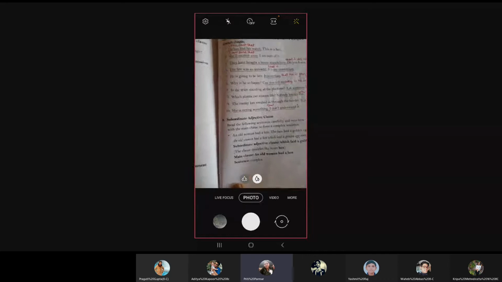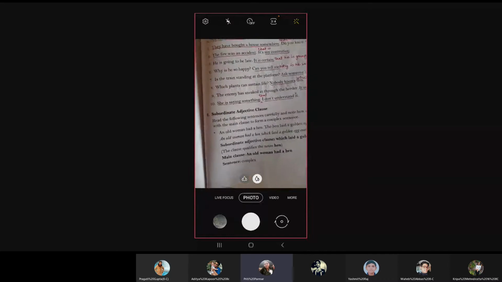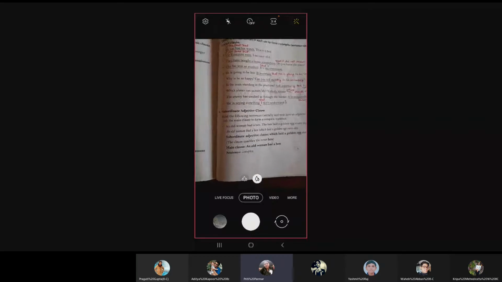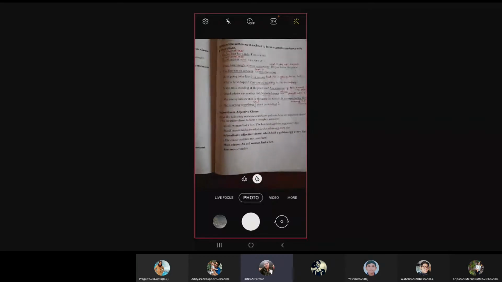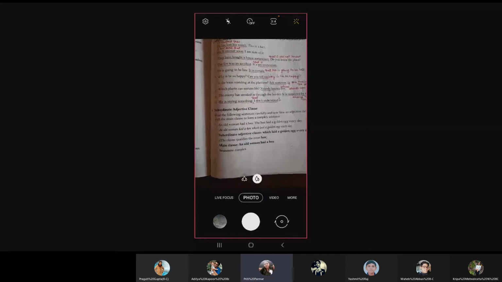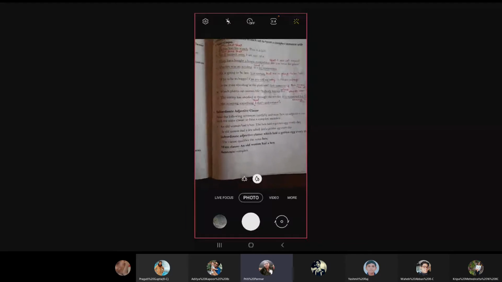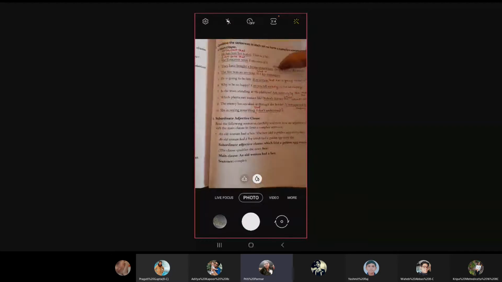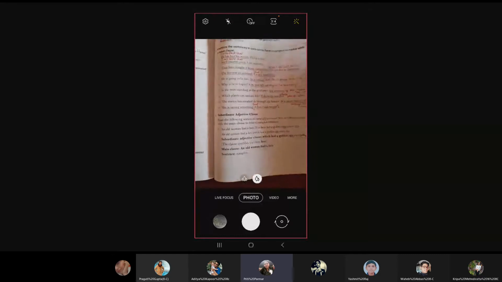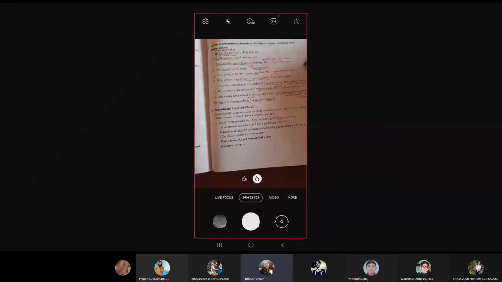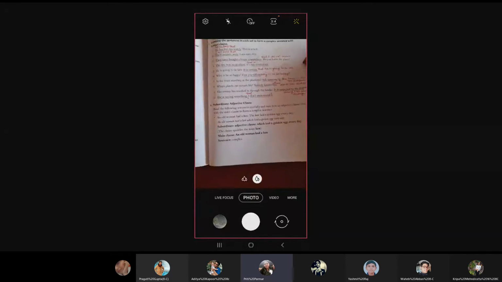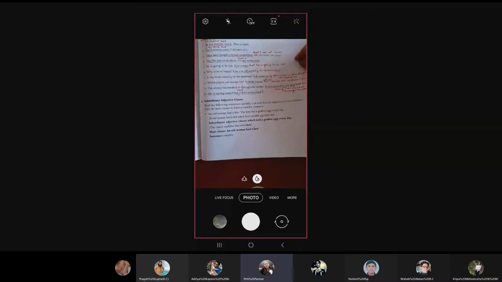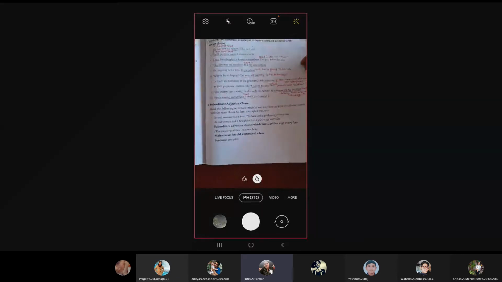Today we'll take up two simple sentences and join them to make a complex sentence, this time using the subordinate adjective clause. That means the clause which is dependent on the main clause will be a subordinate clause, but adjective in nature. It describes the noun in the main clause. Read the following sentences carefully and note how an adjective clause combines with the main clause to form a complex sentence.